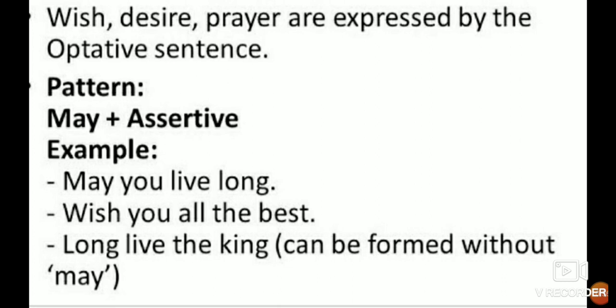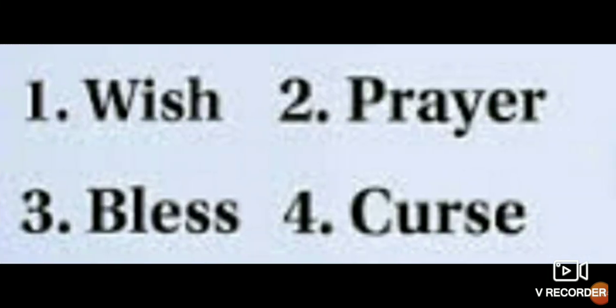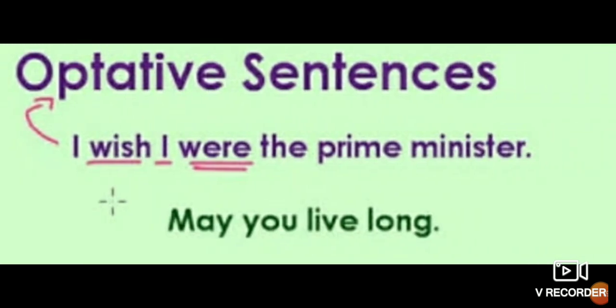Long live the king. Here we can see that we just have the desire, wish. We are praying, isn't it? So that is the main difference between exclamatory and optative sentences. In exclamatory sentences, strong emotion was there. And here wish, prayer, blessing and curse are expressed in optative sentences.